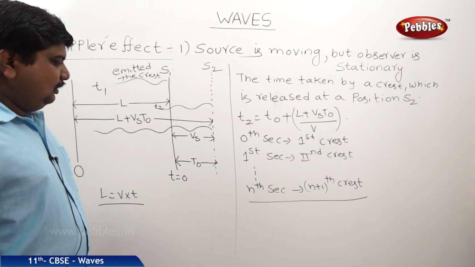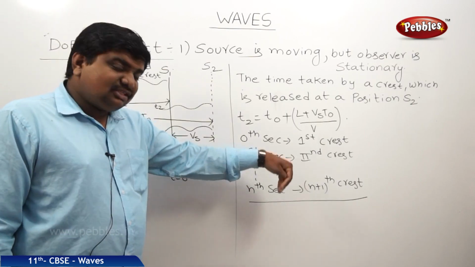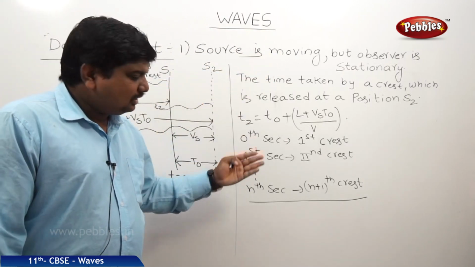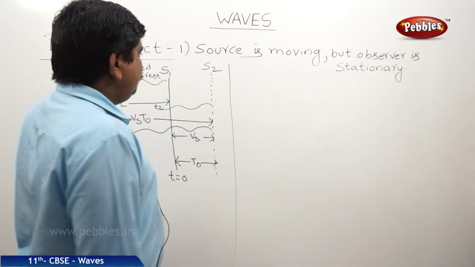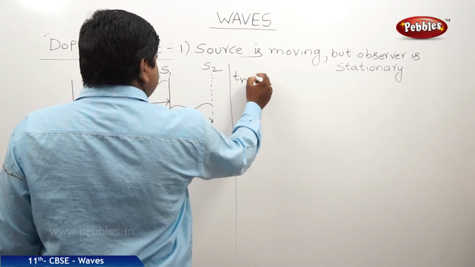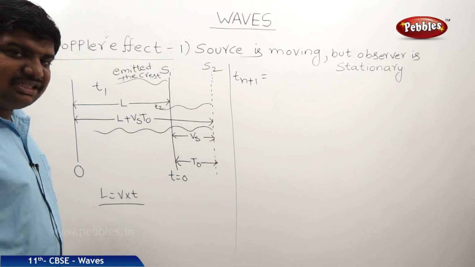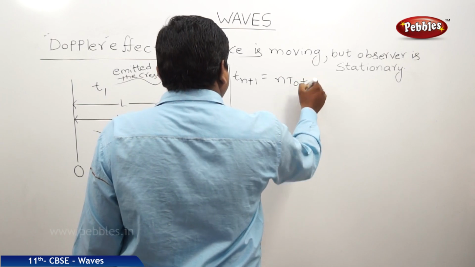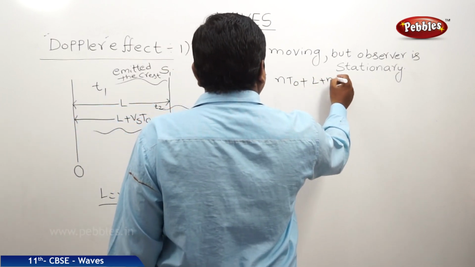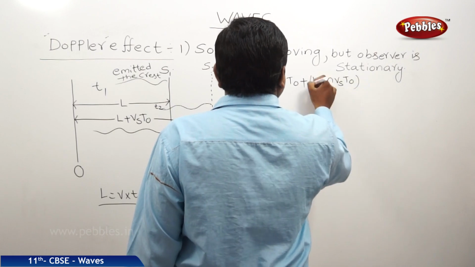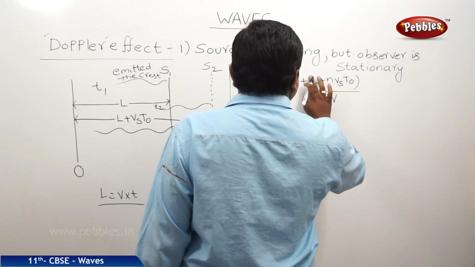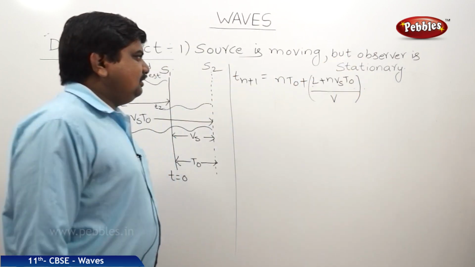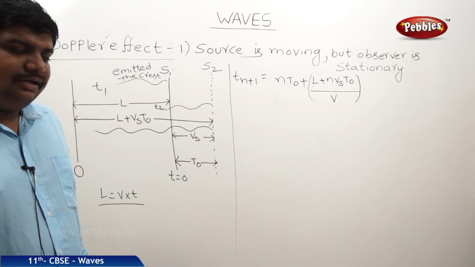Now we will find out the time taken to reach this n plus 1th crest from a position at infinity to the observer, and from that we can find out the calculation. So T(n+1), the time taken to reach the n plus 1th crest to the observer, is equal to (n t0 + L + n Vs t0) by V. We can keep this as a whole bracket: (n t0 + L + n Vs t0) by V.